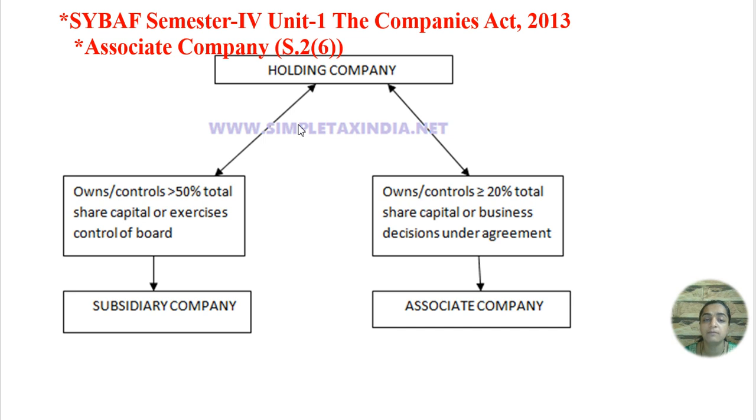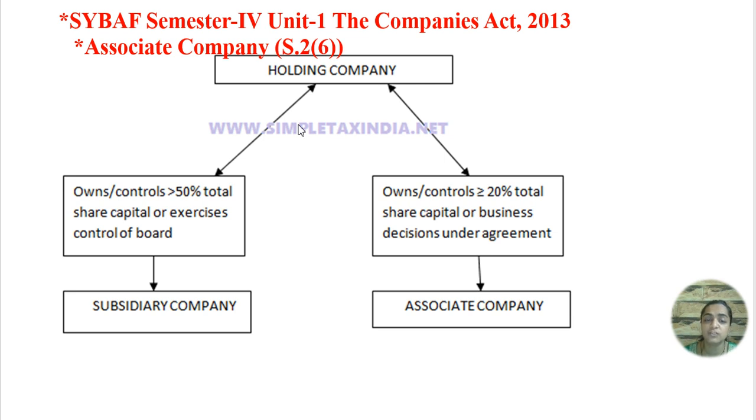Holding company is a company which holds more than 51% of shares in any company. The company which holds more than 50% of shares or share capital is known as holding company. So holding company can be of two types here.